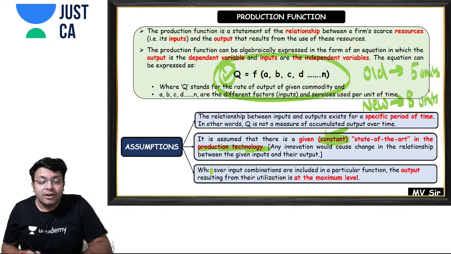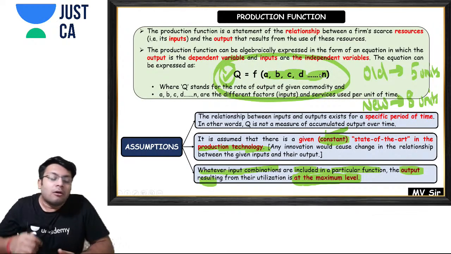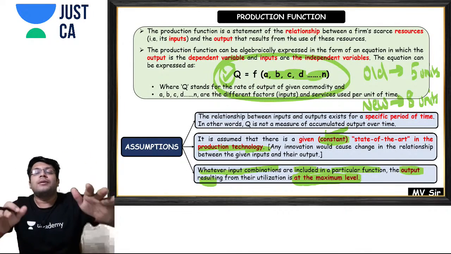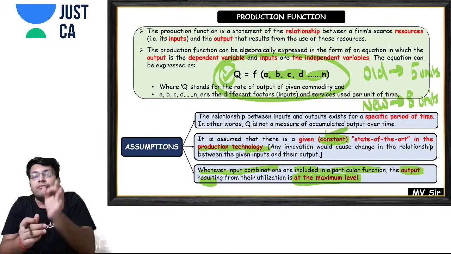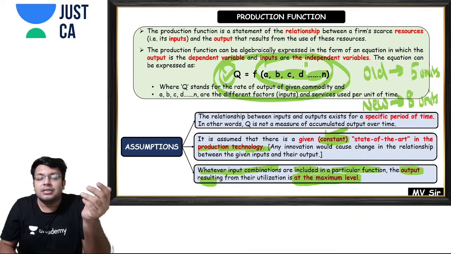And the last point is, my friends, whatever input combinations are included in a particular function, the output resulting from their utilization is at the maximum level. So we always assume that whatever inputs you use, the output which you are getting would be the maximum amount of output which you can get from these inputs.